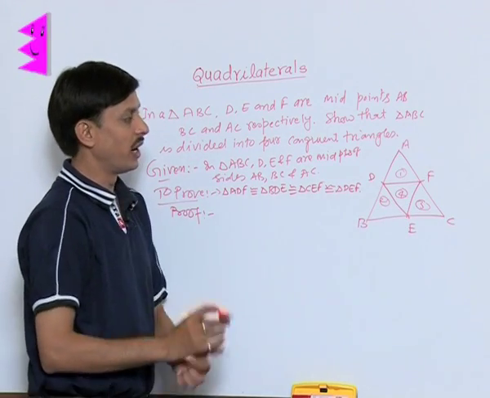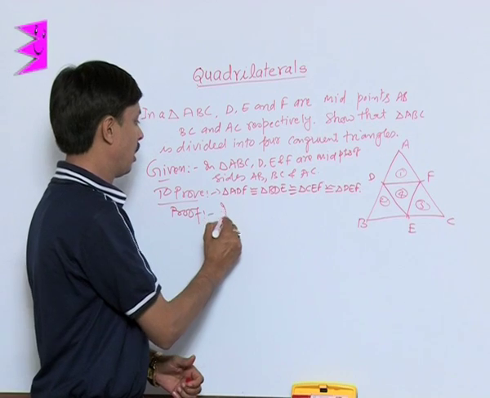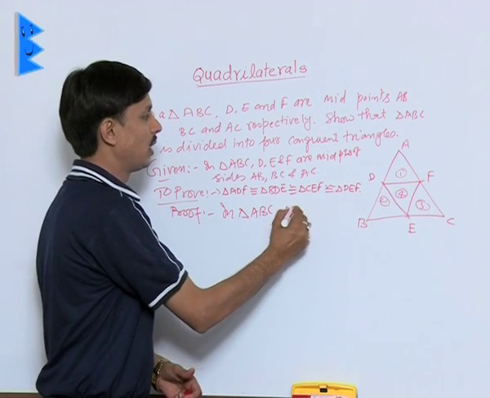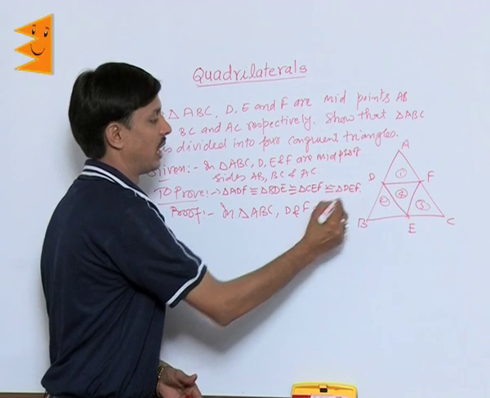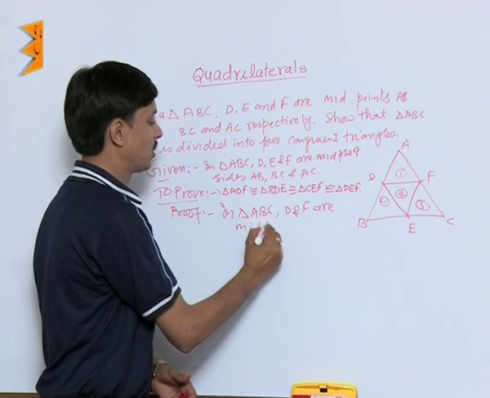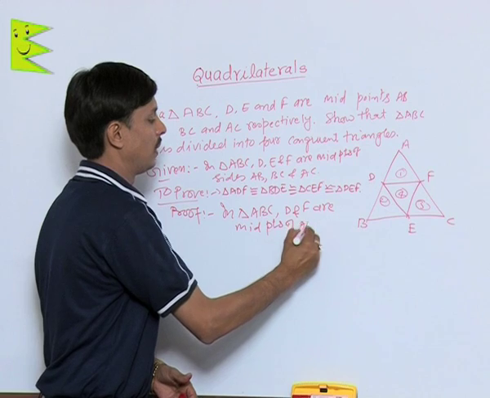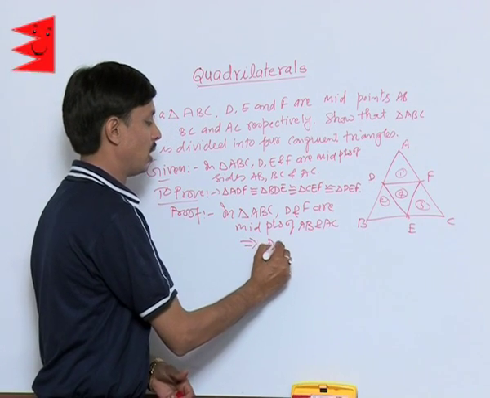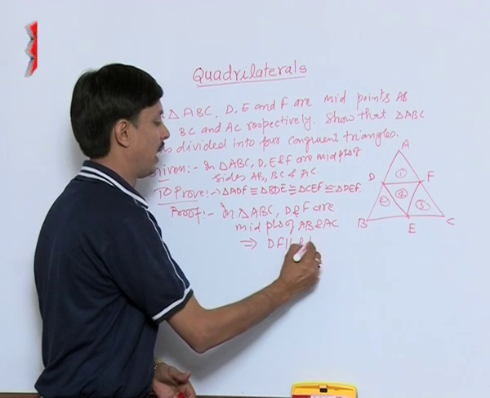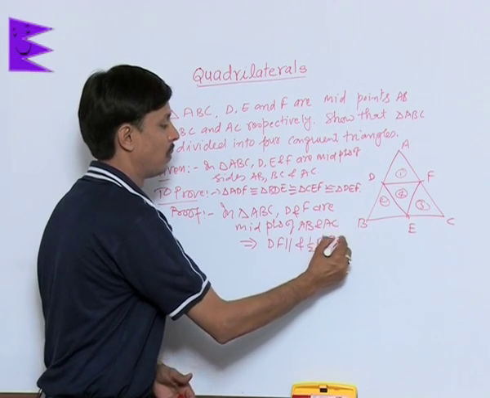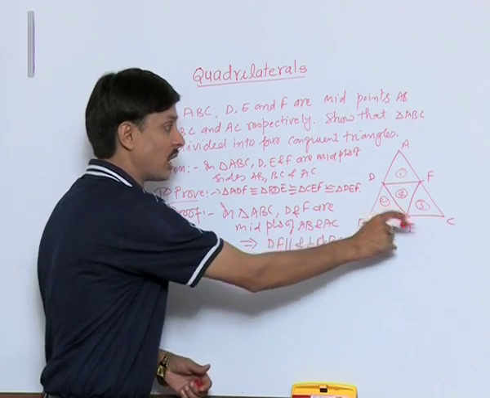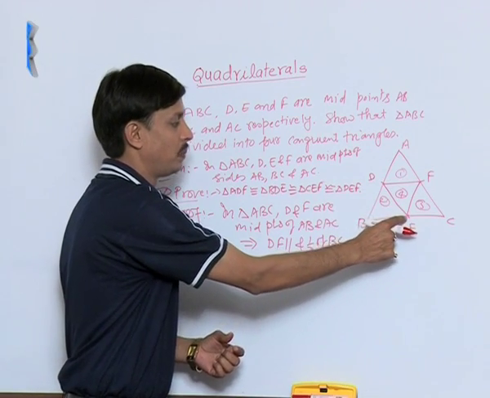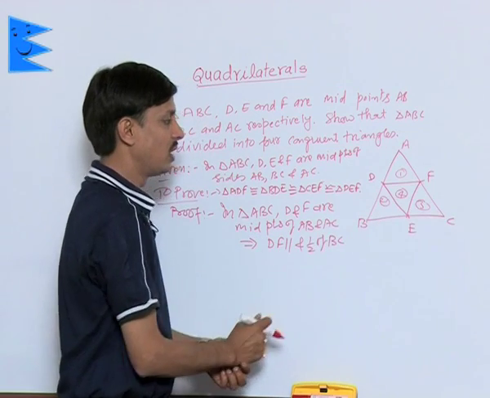In order to show it, I will use the midpoint theorem. In triangle ABC, D and F are midpoints of AB and AC. So this implies DF is parallel and half of BC. But E is the midpoint of BC, so half of BC can be taken as BE or EC.